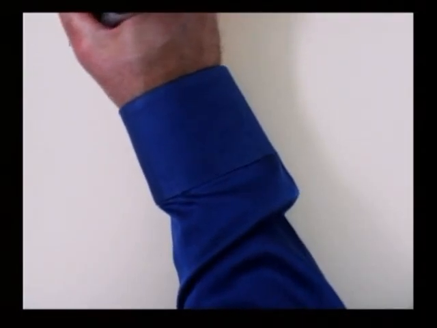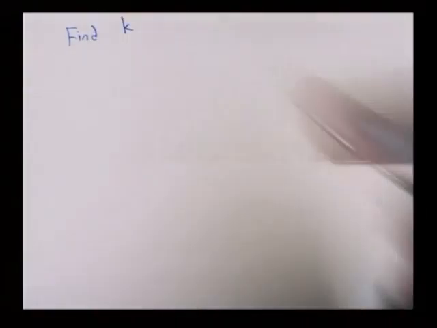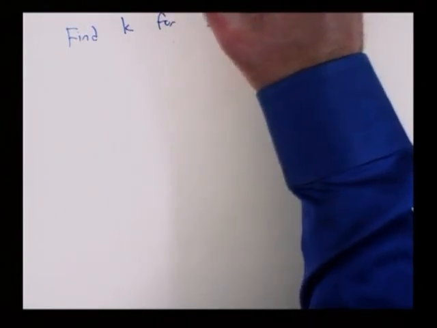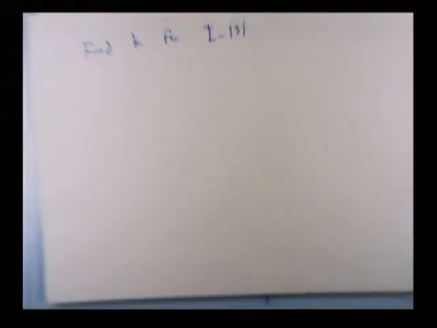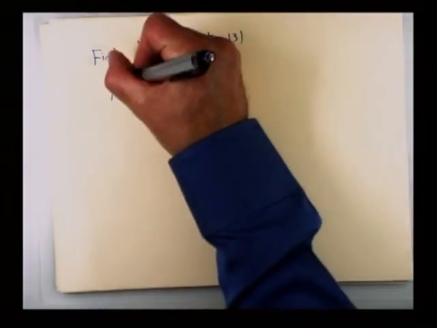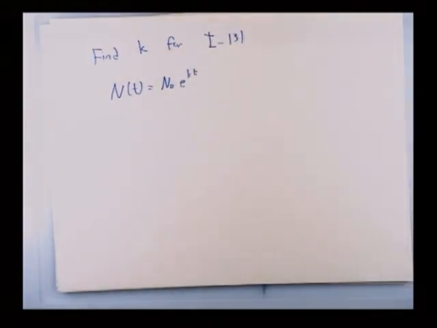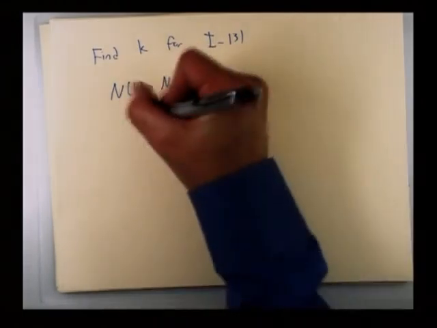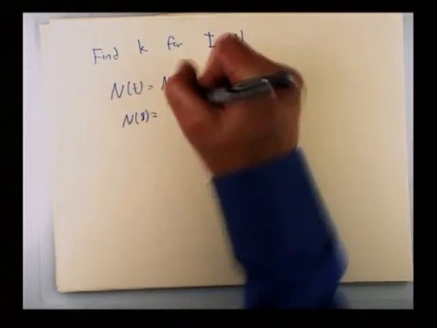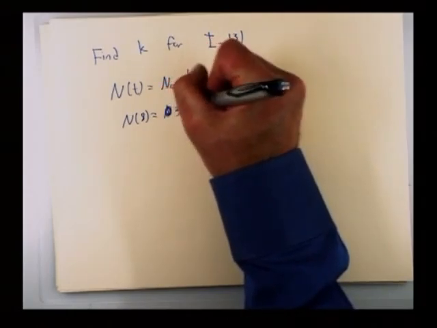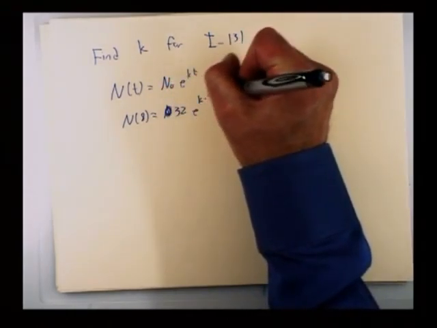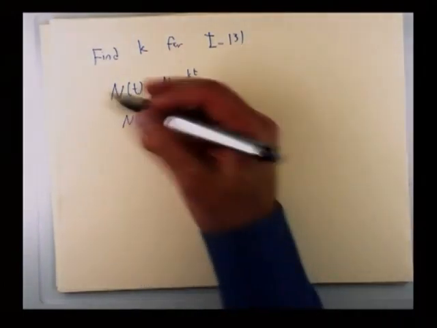Let's take these half-lives and try to turn them into a problem. Let's first find the growth rate, or in this case the decay rate. Let's find k for iodine, in particular for iodine-131. Well, if we started with 32 grams, I told you we're going to use the same equation: N(t) = N0 e^(kt). I could start with 32 grams. I already know half will be gone after 8 days, so I know what N(8) is. I know that's going to be my initial amount, 32, times e^(k·8). And I know after 8 days only half is left.